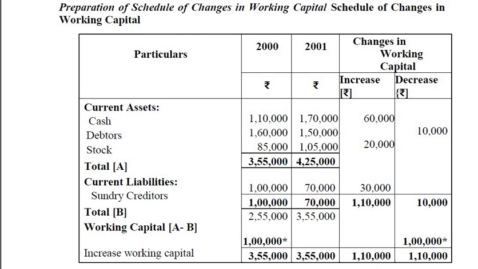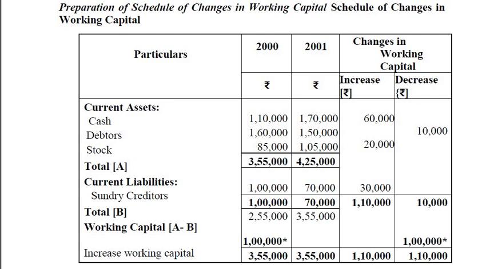Then current liabilities, we have sundry creditors only. In the year 2000 creditors are rupees 1 lakh, and in the year 2001 it is 70,000. When it comes to liabilities, the procedure is vice versa. While doing current assets, we compare the current year to the previous year, and if it is more, it is an increase. But for liabilities, if it is less, that is the increased value.